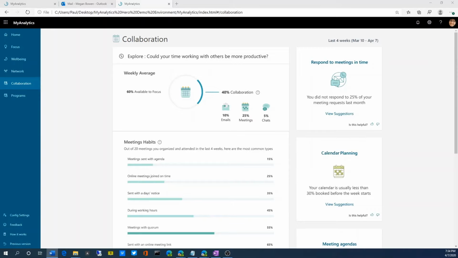Megan can improve the quality of collaboration for herself and her team in other ways as well. Responding to meeting invites on time lets her team know what to expect. Workers can prepare for meetings when they have a good sense of who plans to attend. If Megan's calendar is fragmented with meetings, she can try grouping her meetings so that she has longer free blocks available for team collaboration. Adding agendas and action items can help Megan and her team get the most out of the meetings. She should consider adding clarity for what she'd like participants to do with attached files in her meeting invitations.